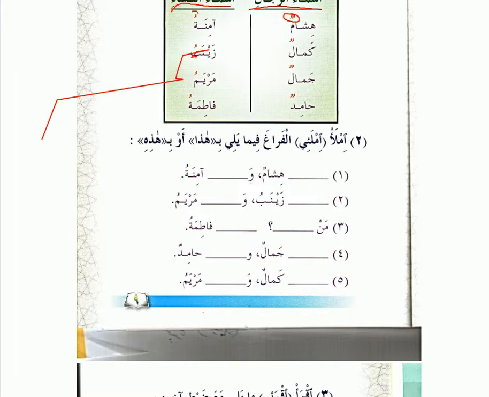So let's look at the first one. We're going to go over these pretty quickly because I know that you guys already, mashallah, are probably breezing through this, right? So let's look at the first one. The first blank. What is it pointing to? Who is being pointed to in this first sentence, first part of the sentence?